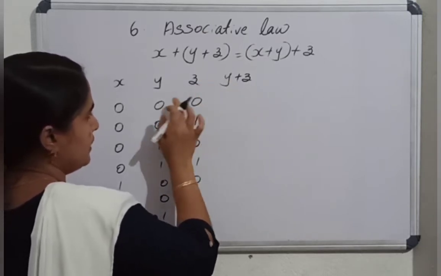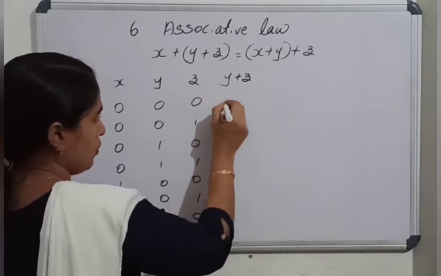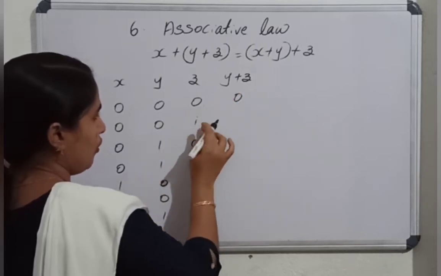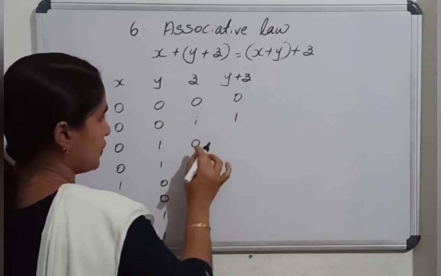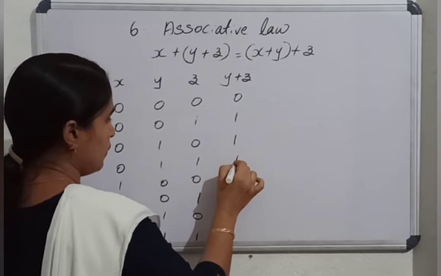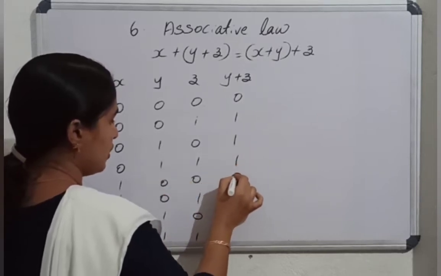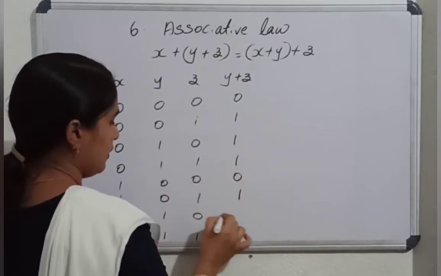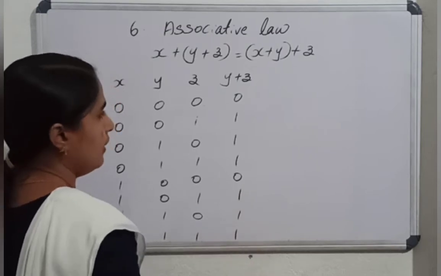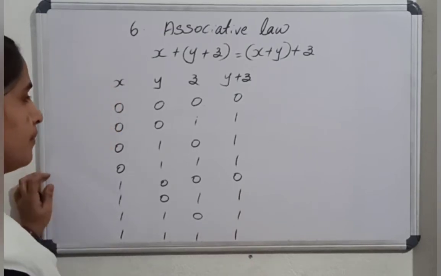y or z: 0 or 0 is 0. 0 or 1 is 1. 1 or 0 is 1. 1 or 1 is 1. 0 or 0 is 0. 0 or 1 is 1. Here also 1. And finally we get 1.